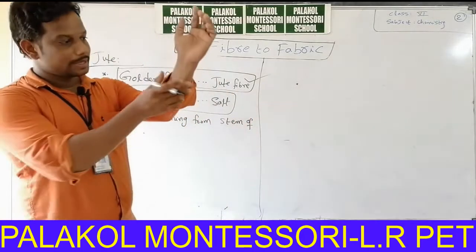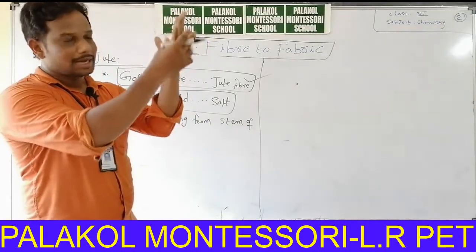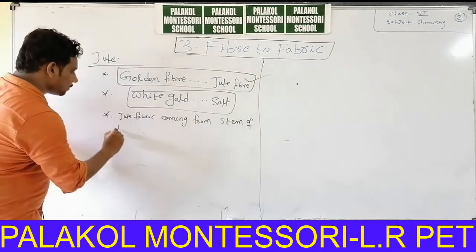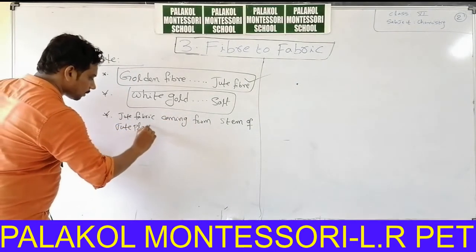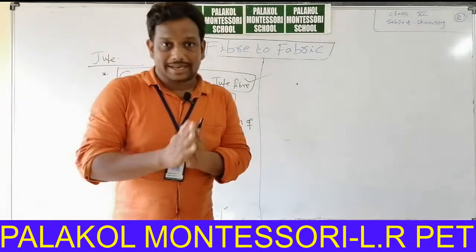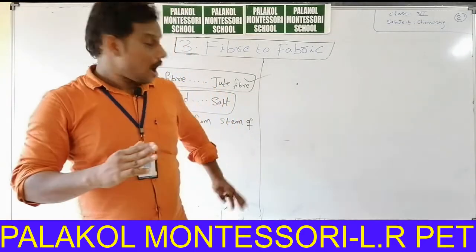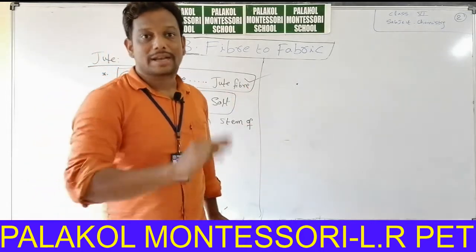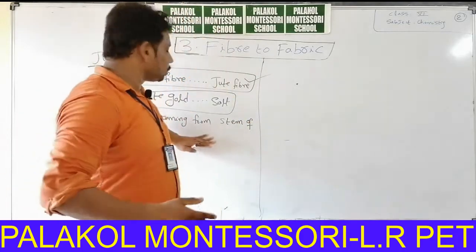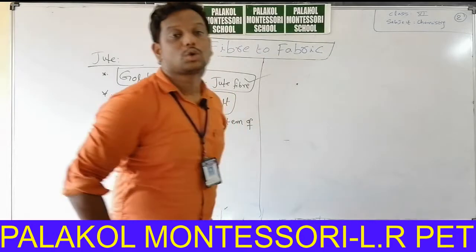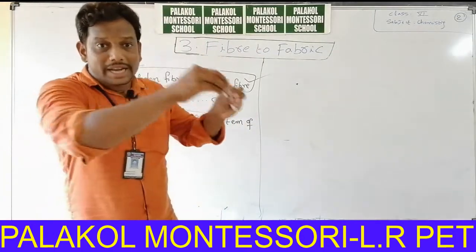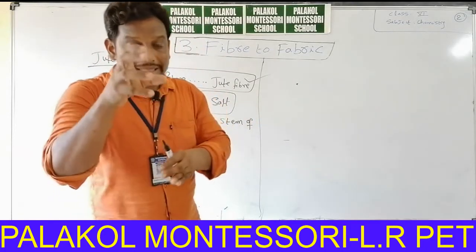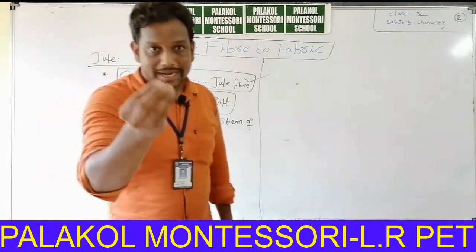In Telugu, kandamu. Say for example, this is plant, this is called stem. These are the leaves, let us assume. This is stem of the plant. Jute fabric is coming from stem of jute plant. Okay, harvest the jute plant, cut it and immerse it in water for so many days. When you immerse the jute plant in water, it soaks and turns rotten.